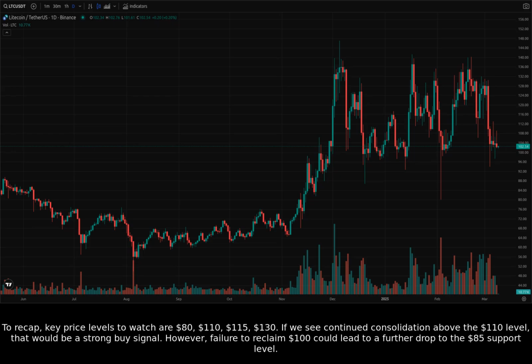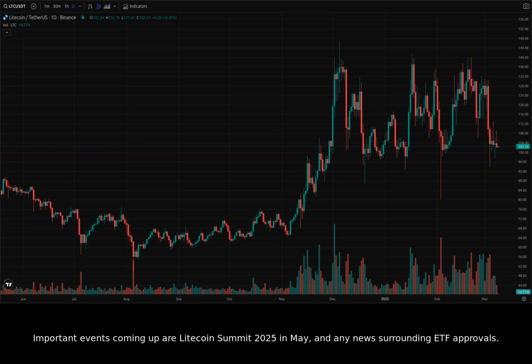However, failure to reclaim $100 could lead to a further drop to the $85 support level. Important events coming up are Litecoin Summit 2025 in May and any news surrounding ETF approvals.